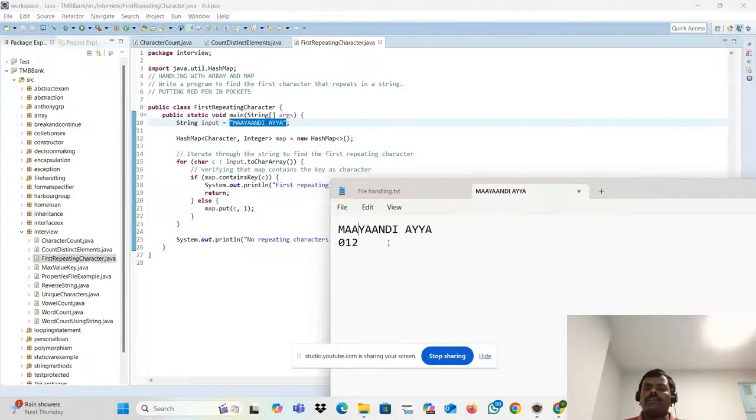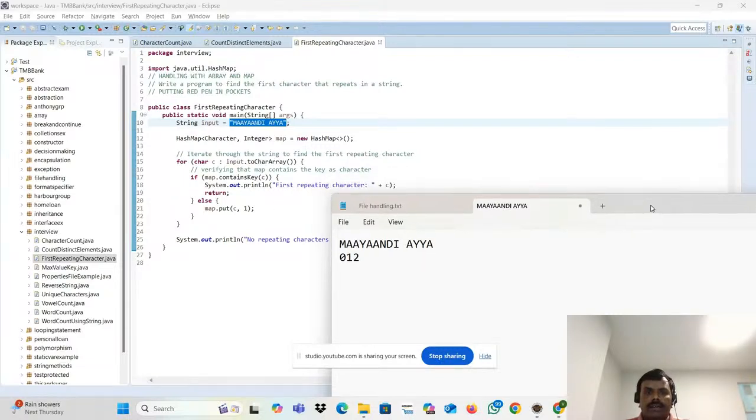Why are we converting into the array? Because I have to check individual elements, each and every element. M is there, M is repeating, M is coming again, I have to check it. Again A is coming, yes, it is repeating. I have to pull it, push it. That is what I have to do. So for that I'm converting this input into a char array. Now the char array is ready.